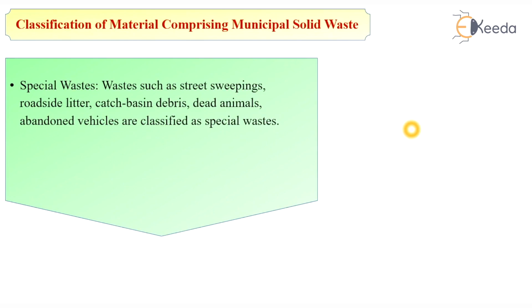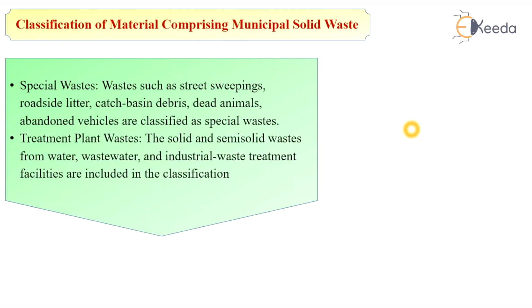Next is special waste. Waste such as street sweepings, roadside litter, catch basin debris, dead animals, and abandoned vehicles is classified under special waste. And last is treatment plant waste. The solid and semi-solid waste from water, wastewater, and industrial waste treatment facilities is included in the classification of treatment plant waste.